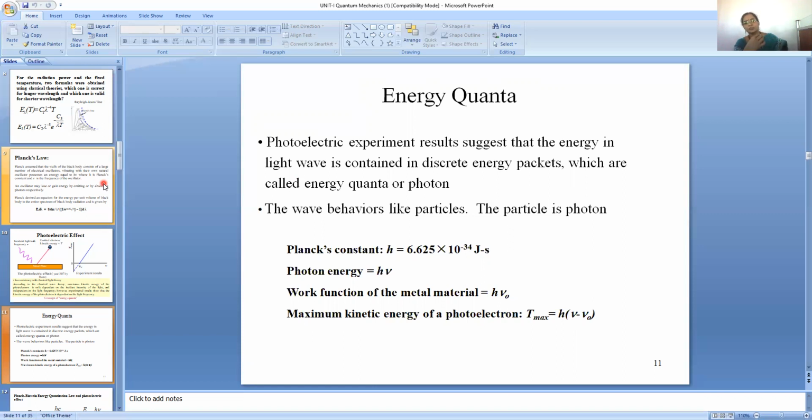The particle is the photon. Planck's constant h equals 6.625 times 10 power minus 34 joule second. Photon energy is h nu, and the work function of the metal material equals h nu naught. Here work function means the minimum amount of energy required to eject the electrons from the metal plate surface. That much energy we call the work function. And the maximum kinetic energy of a photoelectron, T max, after releasing from the surface, the maximum energy we can obtain is h into nu minus nu naught.